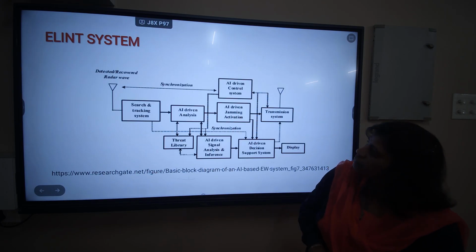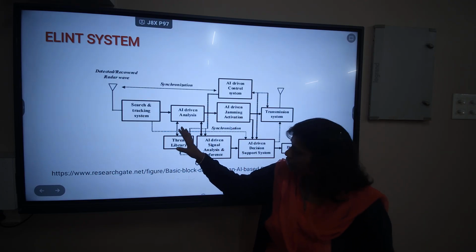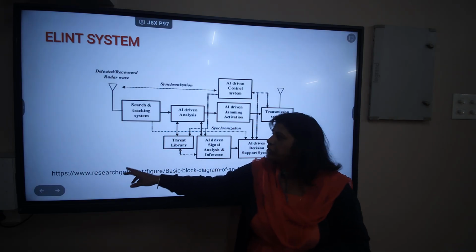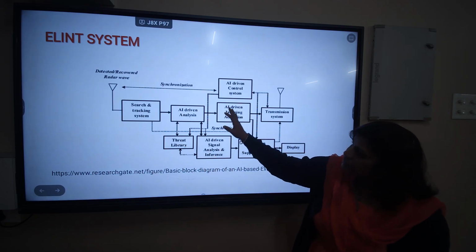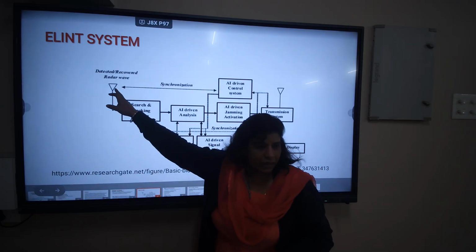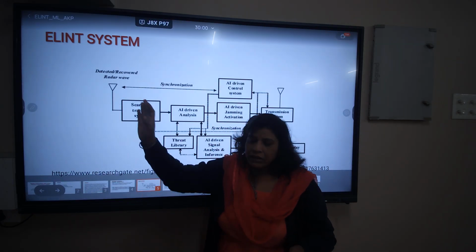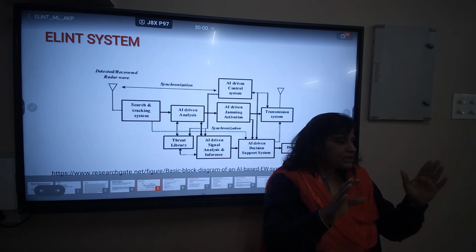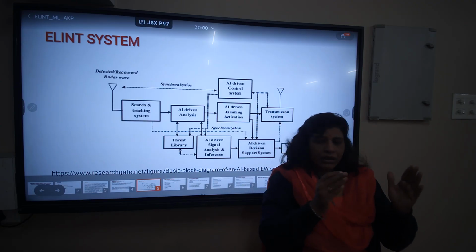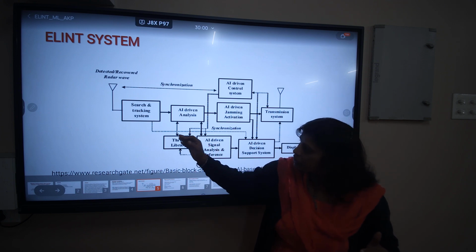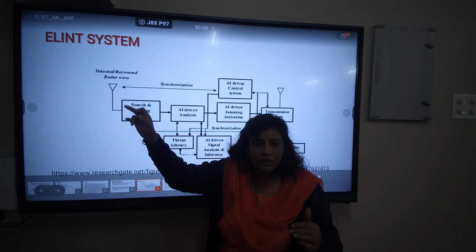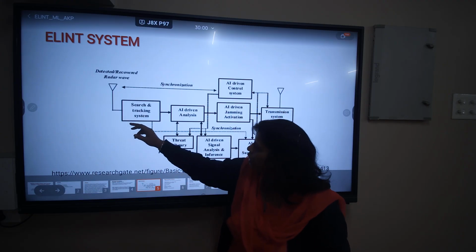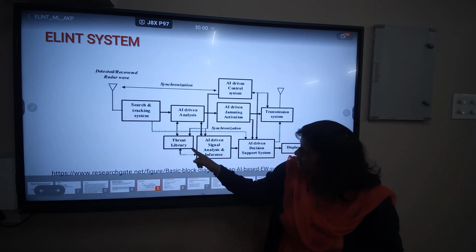This is the entire block diagram. The courtesy is from ResearchGate. If you see this, here we have the antenna, and these are phased antennas. The array of antennas is placed here to detect the sources, the radars, the signals or the communication emissions. Now if you see this, everything is AI driven.